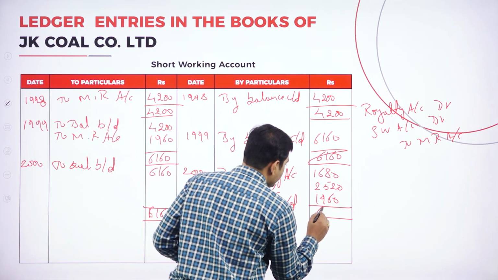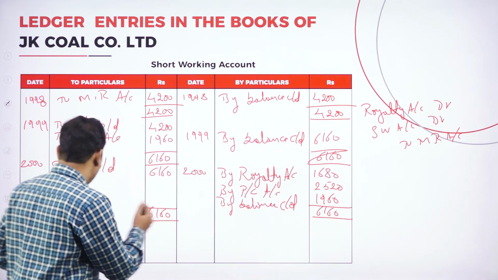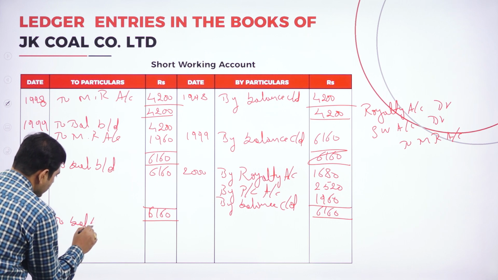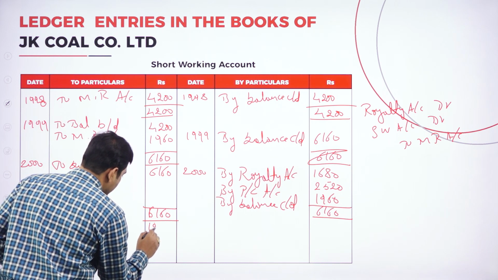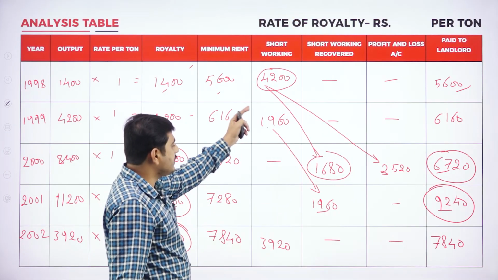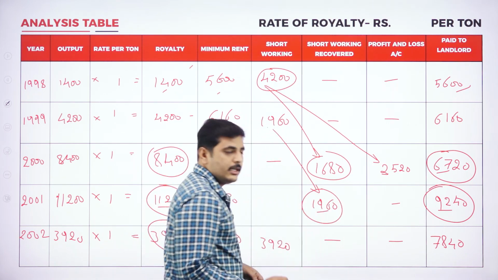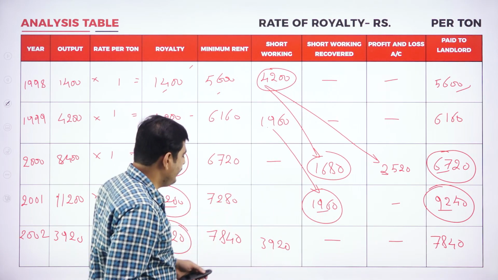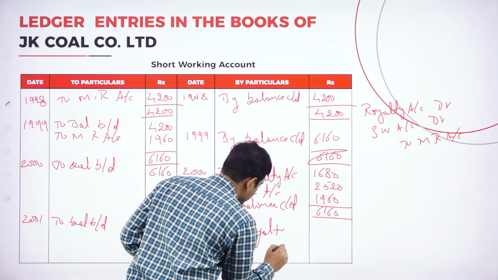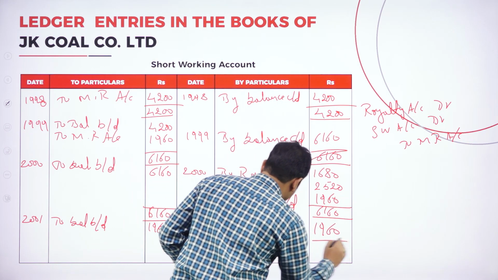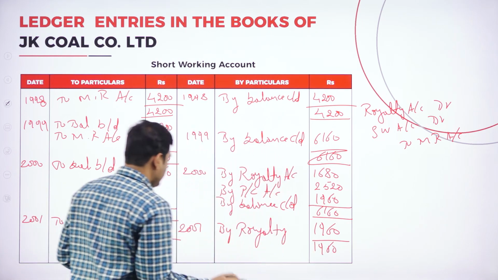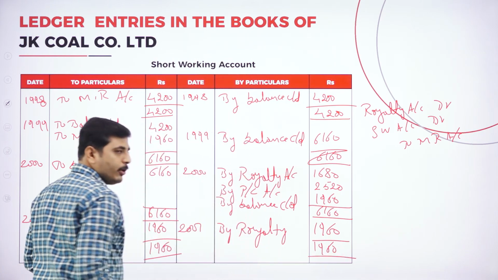6,160, here also 6,160. Again brought down, 2001 to balance brought down 1,960. For 2001, now could we recover this amount? Yes, we can recover the 1,960 as royalty increases. So we should write by royalty account. So it is 1,960, the amount will tally, 1,960, 1,960. Now it tallies, no amount to be brought down.